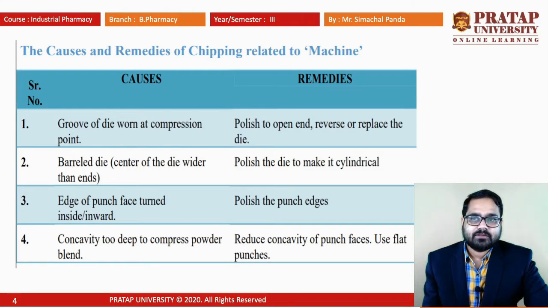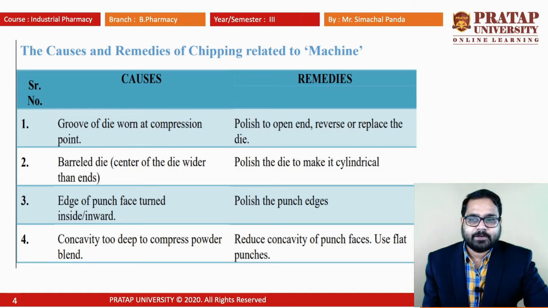The other cause of chipping due to the machine may be the edges of the punches which are turned inward, because there are certain claws made to make the tablet convex or flat. Due to the edges made for different shapes, they move somewhat inward.